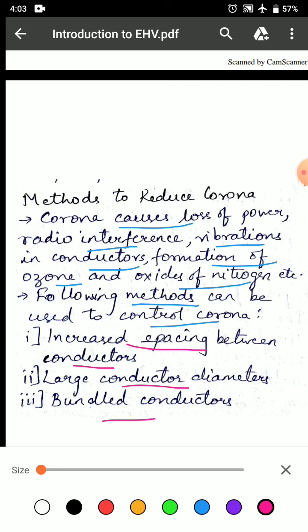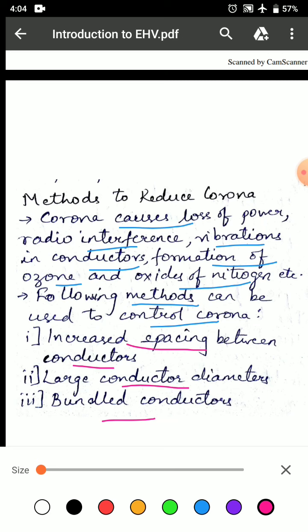A bundle conductor consists of two or more parallel subconductors at a spacing much larger than their diameter. These groups of subconductors form phase conductors and are called duplex or twin, triplex, quadruplet, etc. Bundled conductors are commonly used in EHV and UHV lines to reduce corona loss. Bundled conductors are advantageous because of their lower inductive reactance and higher capacitance, and hence lower surge impedance.